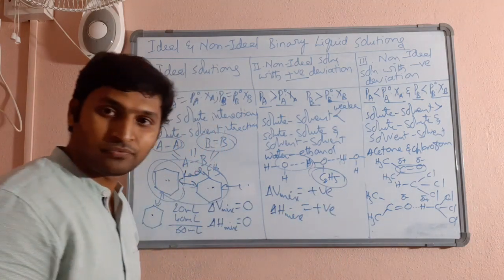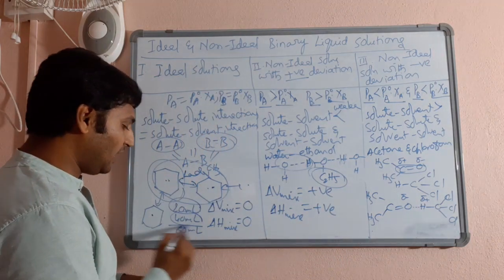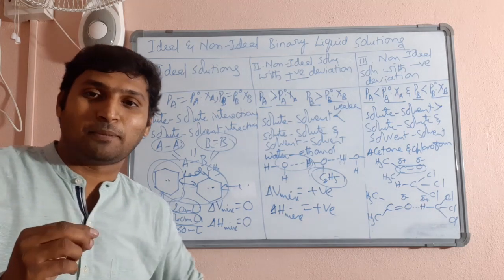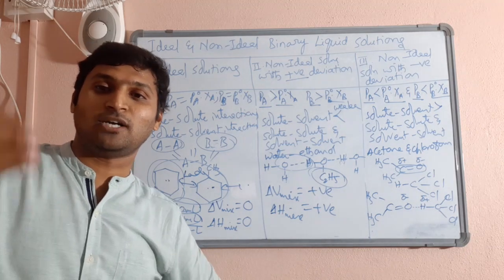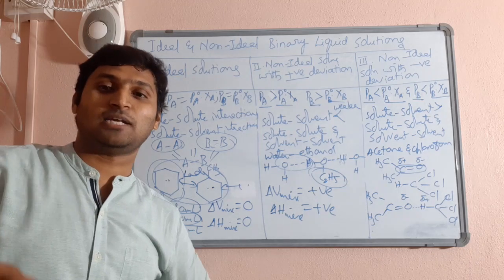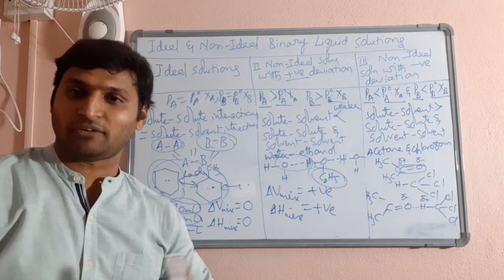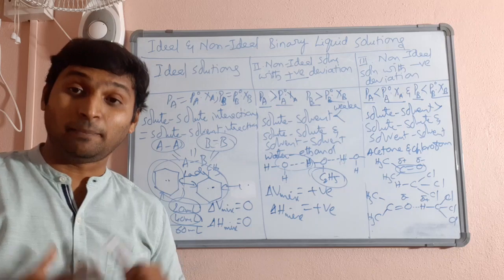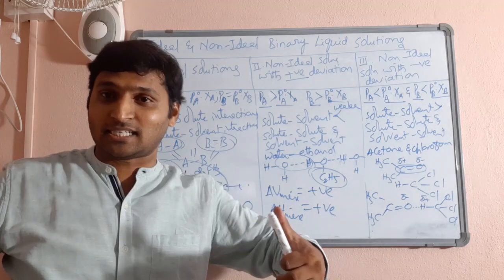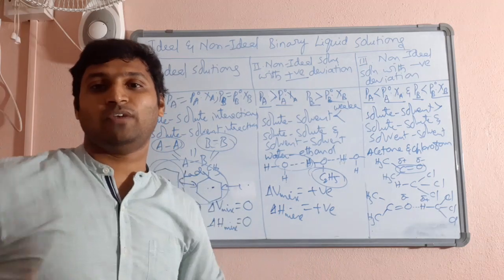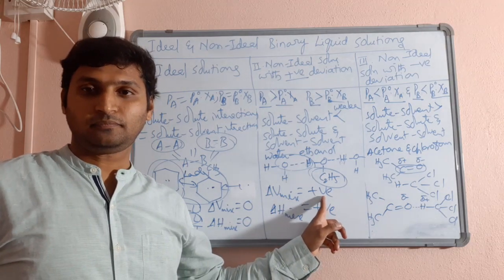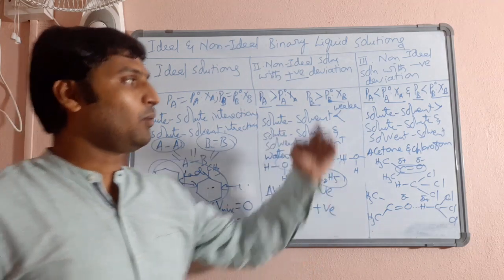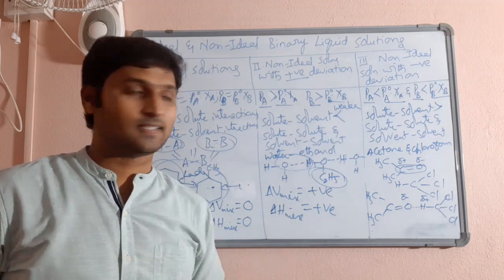That means, say I mix 20 ml of A and 40 ml of B, you might end up getting 60.02 ml of the mixture, or 60.05 ml, or 60.12 ml, whatever the case might be. Depending upon how weak the attractions have become, so much the volume will increase. So delta V mixing will be positive. Are you understanding?